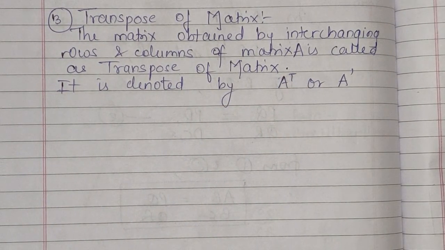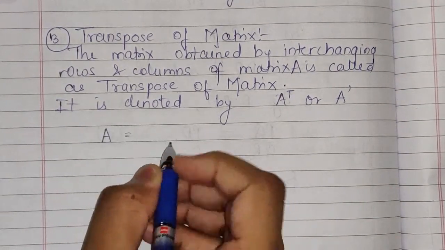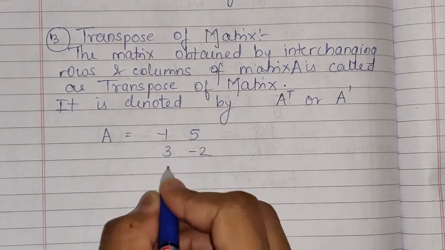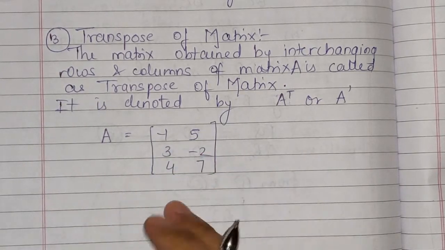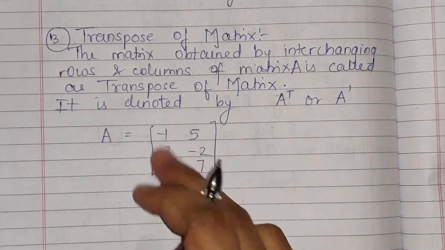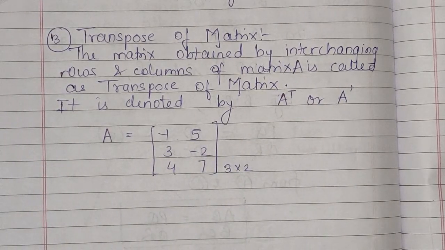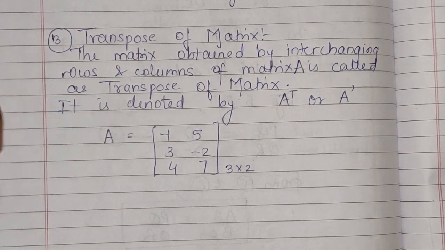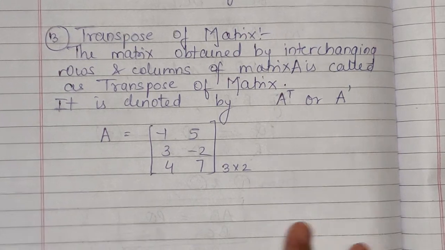Now consider a matrix I am giving you. A is equal to -1, 5, 3, -2, 4, 7. Now it is having 3 rows and 2 columns. So 3 rows and 2 columns, this is the order. Now to calculate the transpose of this matrix, what are we going to do? We will just interchange the rows and columns.